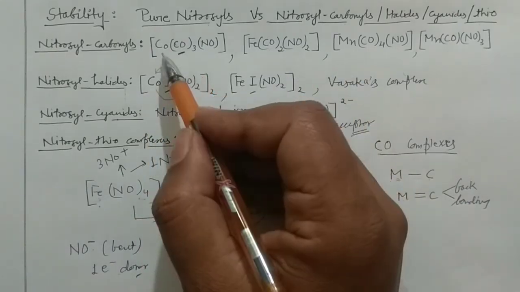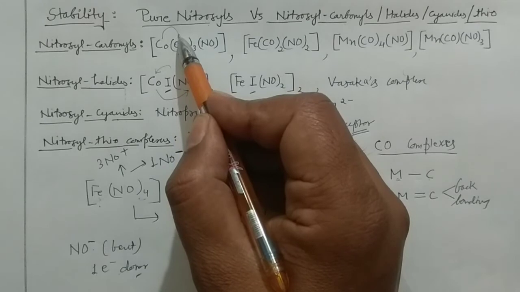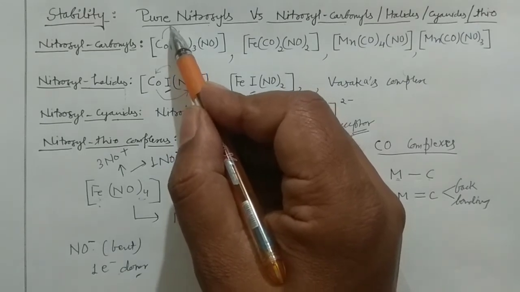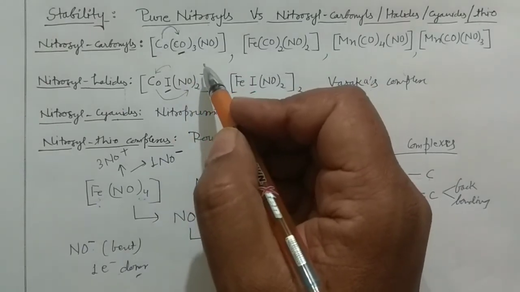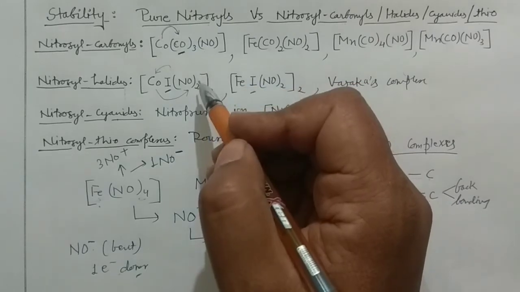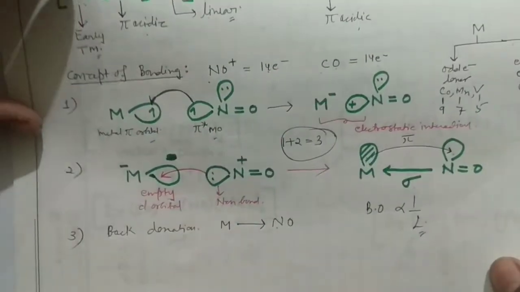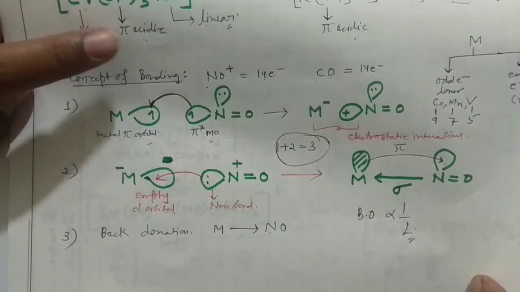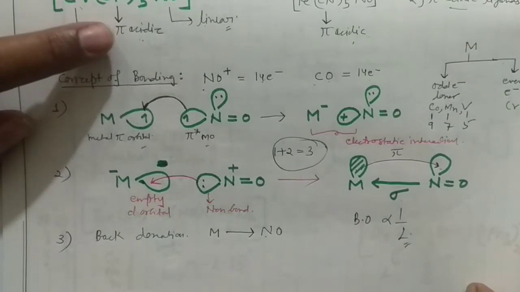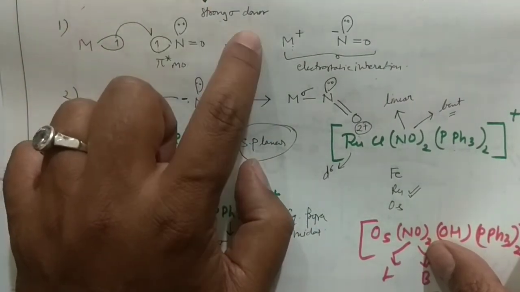If it is the pi acceptor, and if extra negative charge is there, then this pi acceptor ligand will actually take the electron from this complex, right? Again it will stabilize the complex. So both, whether the sigma donor or the pi acceptor, both can stabilize the complex. I have explained these things in my last lecture, if you recall. You can see this cyanide is the pi acidic or the pi acceptor. I already told you. And this is sigma donor actually in case of, so sigma donor will also stabilize this one.